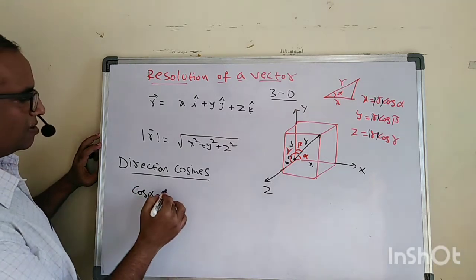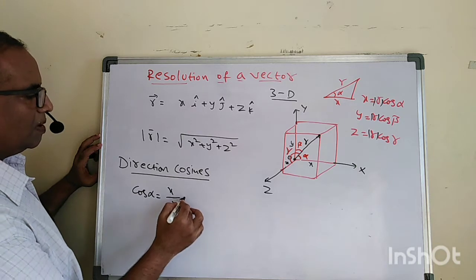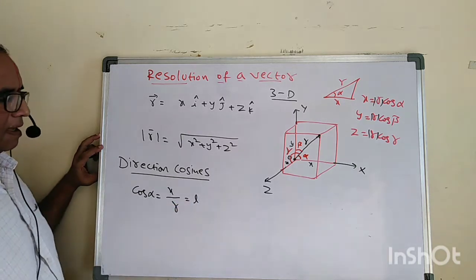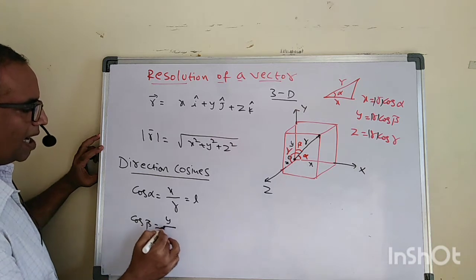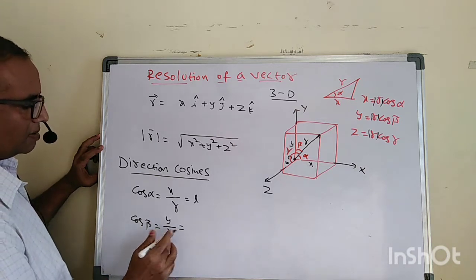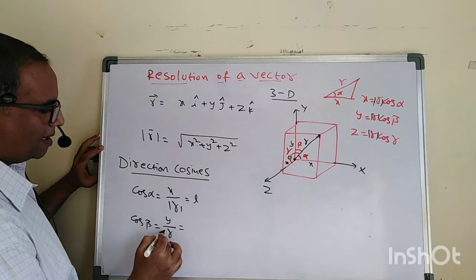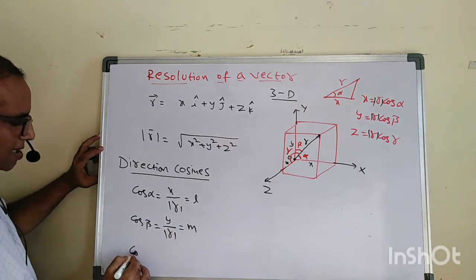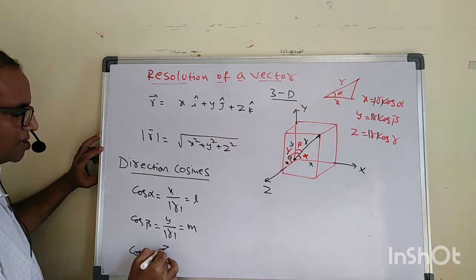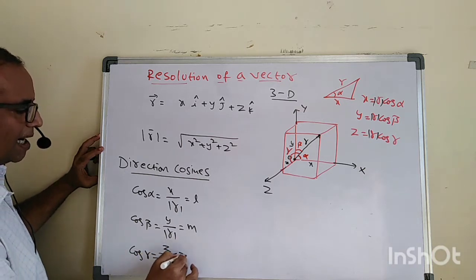Now tell me what cos alpha is. Cos alpha is equal to x by r, and we will write it as l. What is cos beta? It's nothing but y by r, y by the magnitude of r, and we will call it m. Then cos gamma we can write as z by r, and we will write it as n.